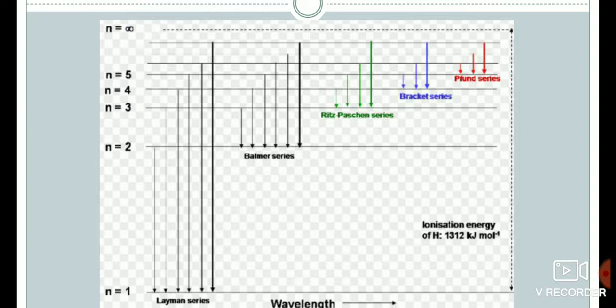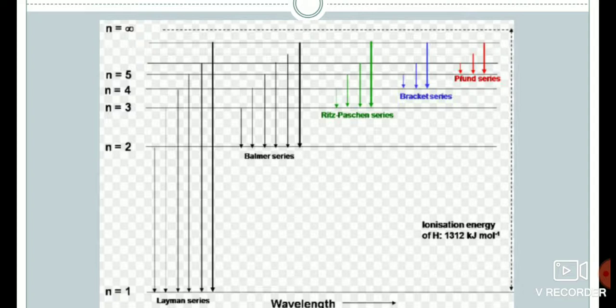The transition from any orbit that comes to the first orbit is the Lyman series. In the Balmer series, the transition from 3, 4, 5, 6 and so on comes to n equals 2. This is the Balmer series.